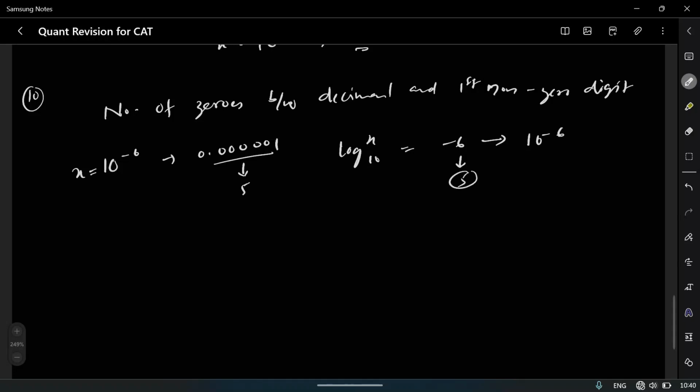Okay, so if you are getting log of x to the base 10 equals minus 5 point something, that means we are having 5 zeros between the first non-zero digit and the decimal. So even this you don't have to remember. If you take an example like 10 power minus 6, if you are getting an integer, you have to subtract 1. If you are getting a value which is not an integer, like minus 5 point something, that means there are five zeros.